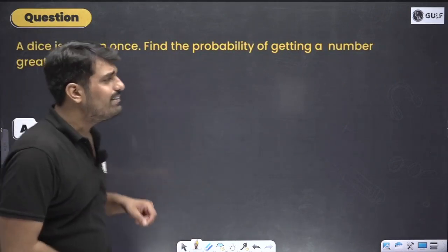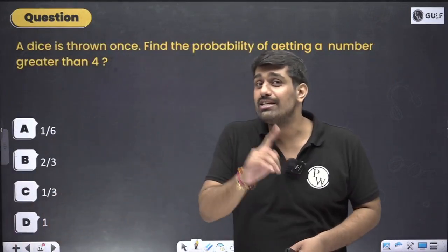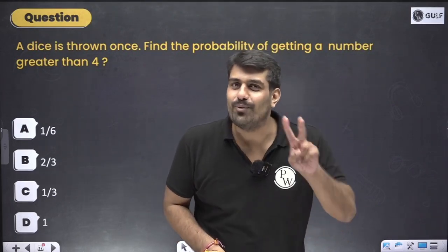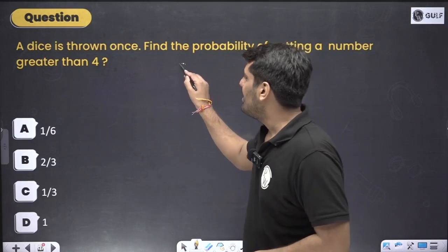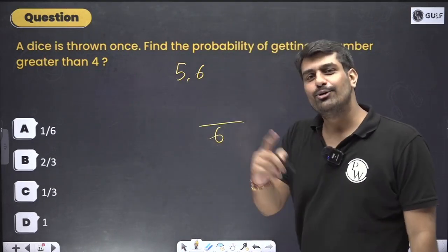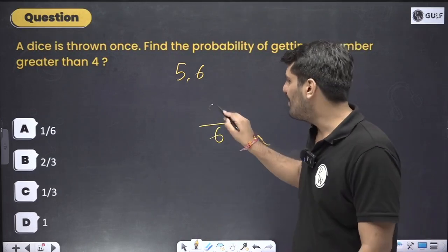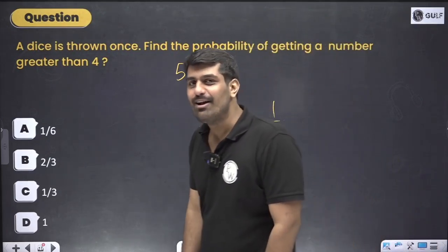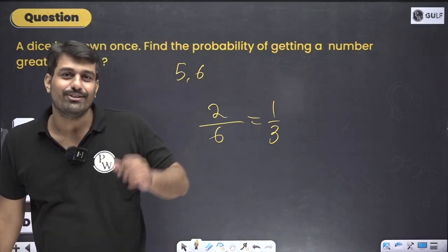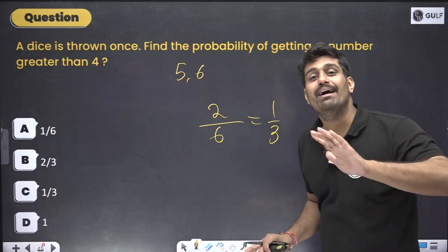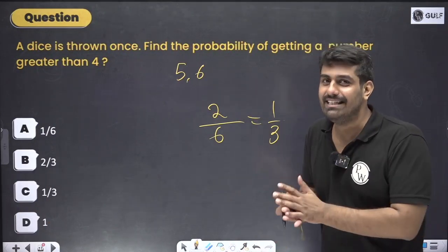A number greater than 4. 4 is not included. So what do we want? We want 5 and 6, only 2 cases. 5 and 6 are the 2 cases we are interested in among the total 6. So total 6, we want 2. So 2 by 6. Over here, finally, we have broken the chain of 1 by 2 as the answer. So this time the answer is not 1 by 2. It is 1 by 3. I hope you would be happy after seeing this part.